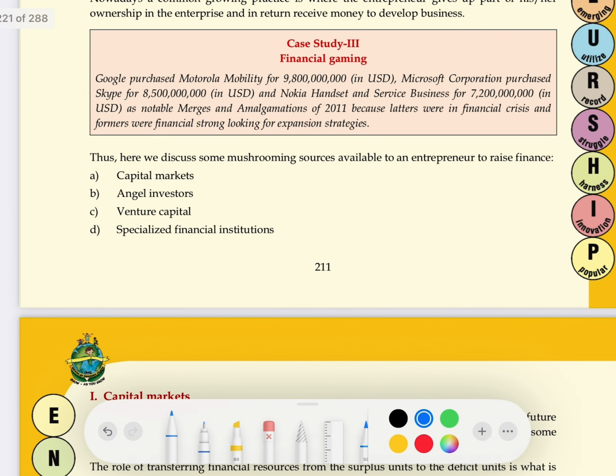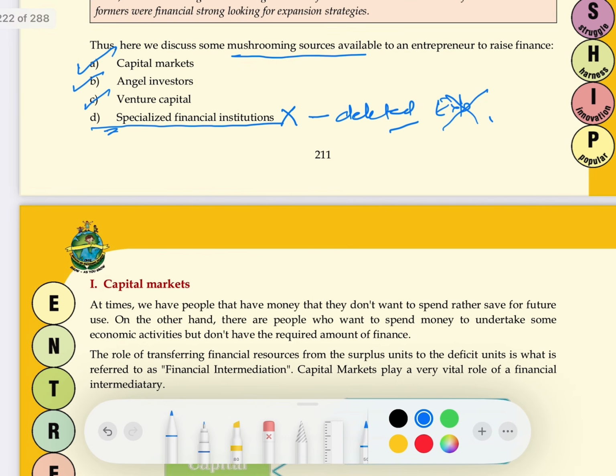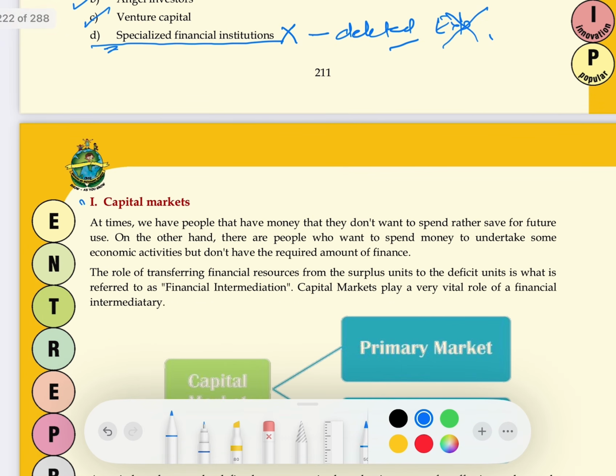There are four major mushrooming sources of raising external finance: capital market, angel investor, venture capital, and specialized financial institutions. Class 12, this specialized financial institutions is not in your syllabus, it is deleted. So you are not going to study it, but if a question asks which are the mushrooming sources of finance, you will say capital market, angel investor, venture capital, and specialized financial institutions, but you don't need to explain it. Clear?